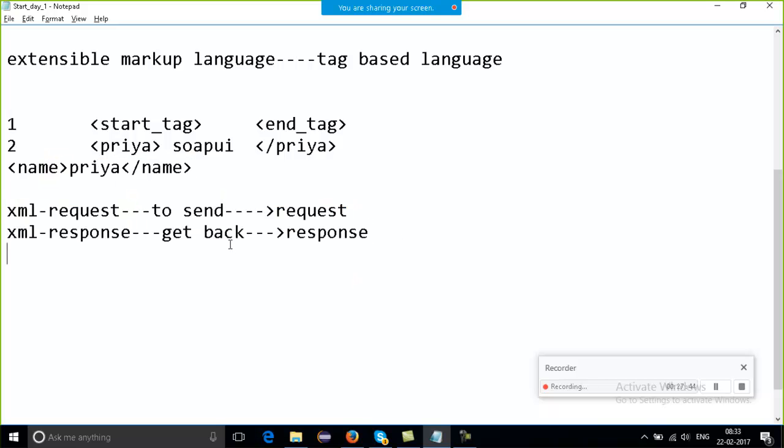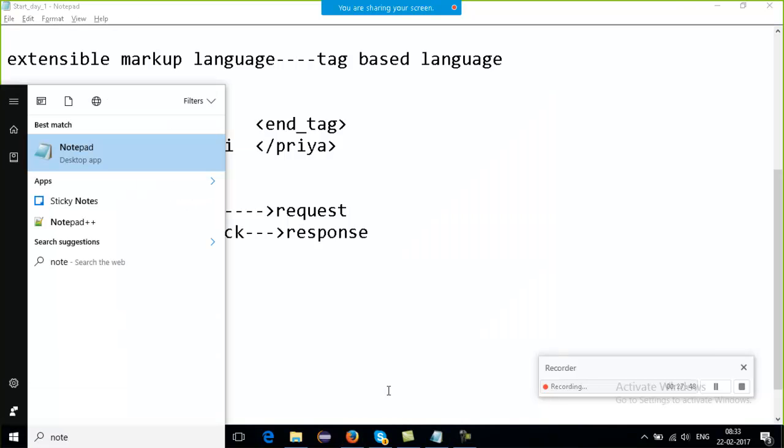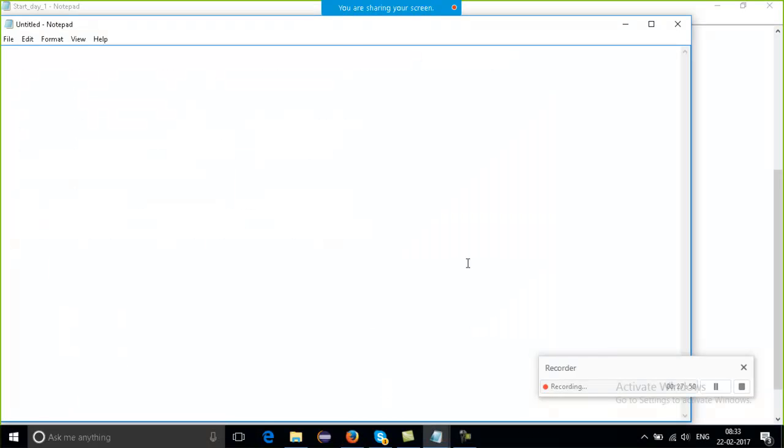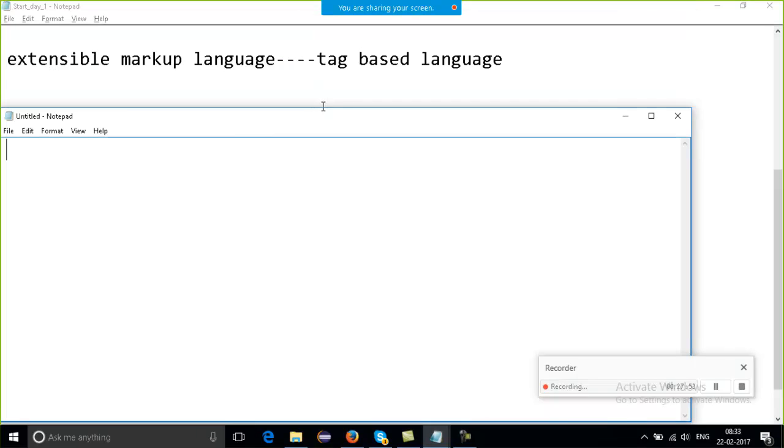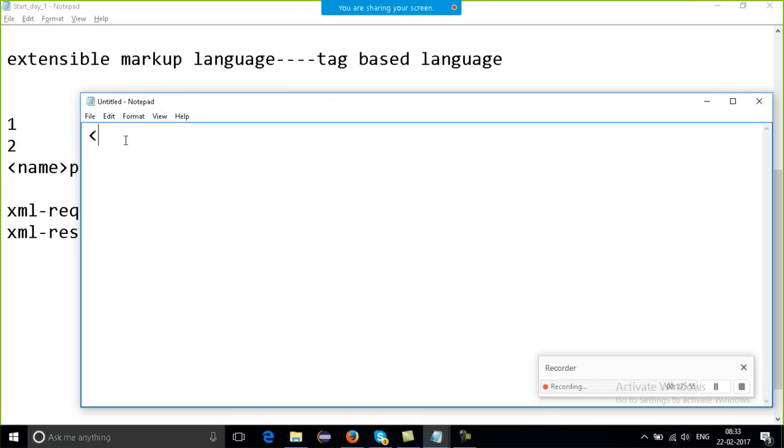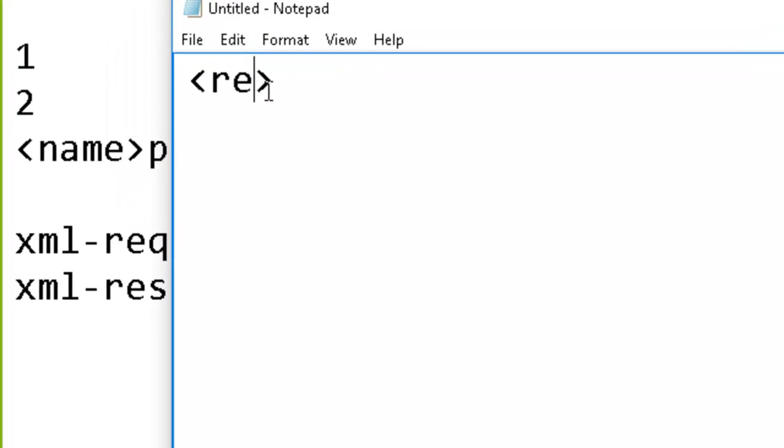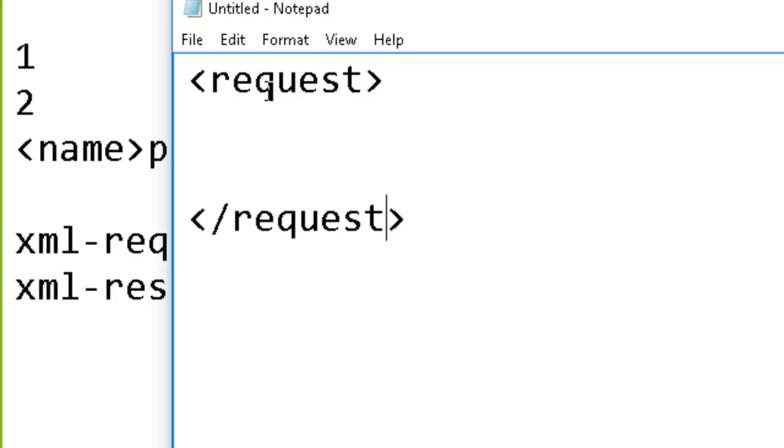So let us see how I can make a simple XML document. Say this is my request. As I am working with XML format, it should have the start tag and the end tag.